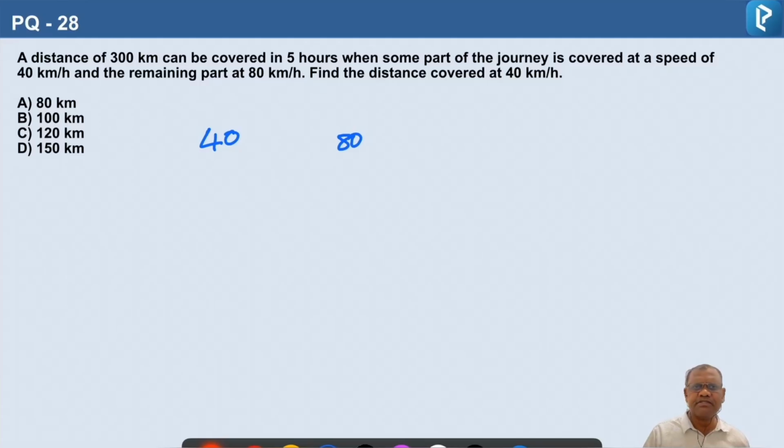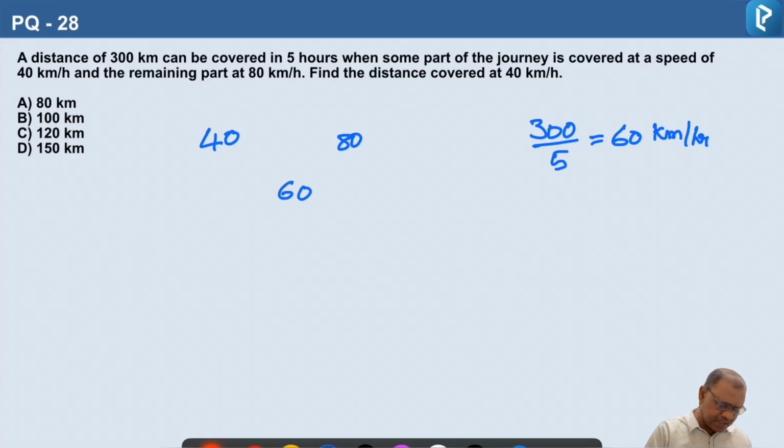So the average speed for the entire journey is 300 kilometers and the time taken is 5 hours. So that is 300 by 5, which is 60 kilometers per hour. This is the average speed for the entire journey. Now find the differences in alligation. So this is 80 minus 60 is 20. 60 minus 40 is 20.